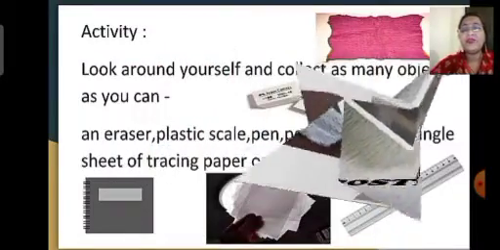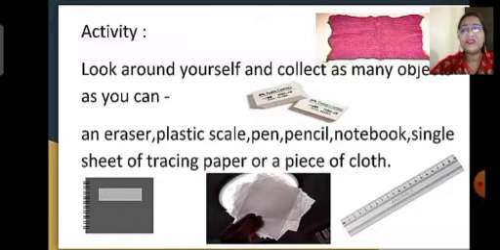Here we are going to perform an activity. Children, this activity is based on the classification, or sorting out, we can say, or classifying the materials or the objects on the basis of their transparency. So let's do this activity. Children, you can perform this activity simultaneously along with me.